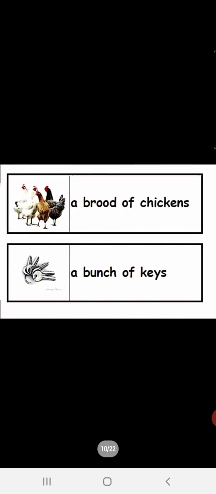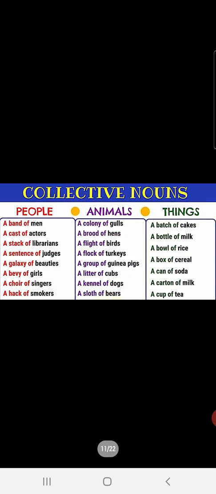Let us see some more here, children. A brood of chickens, a bunch of keys. Brood, bunch, these are collective nouns. A band of men, a cast of actors.